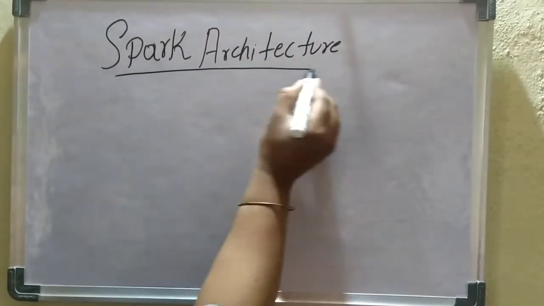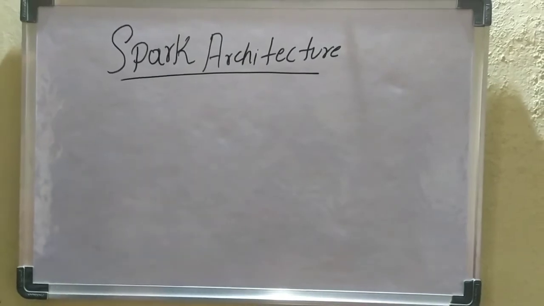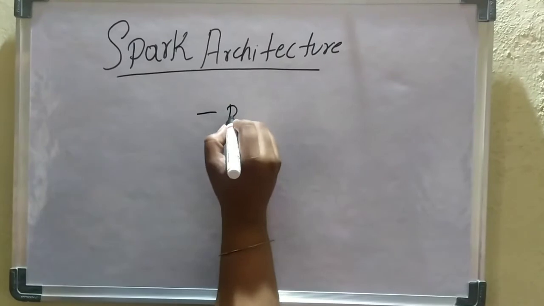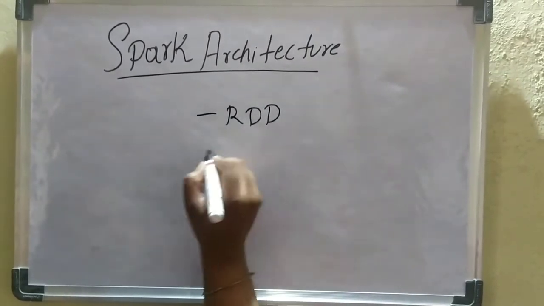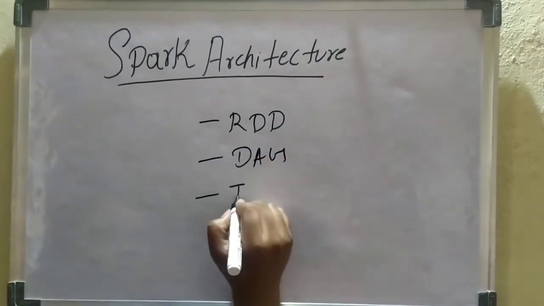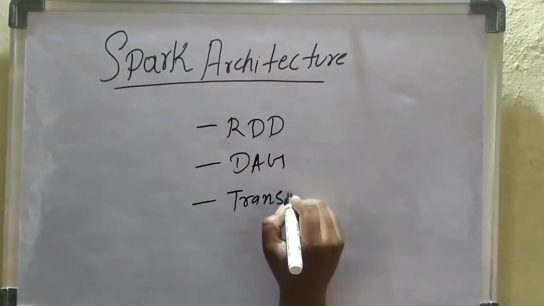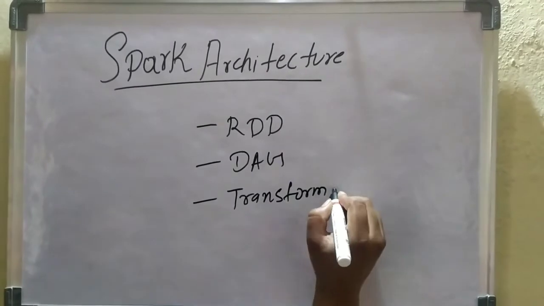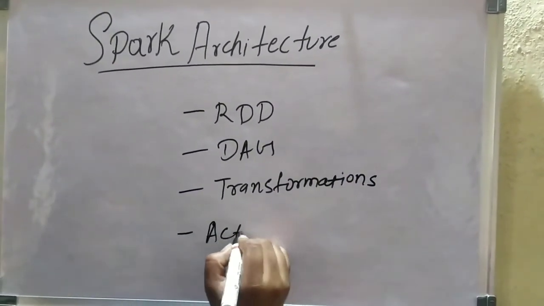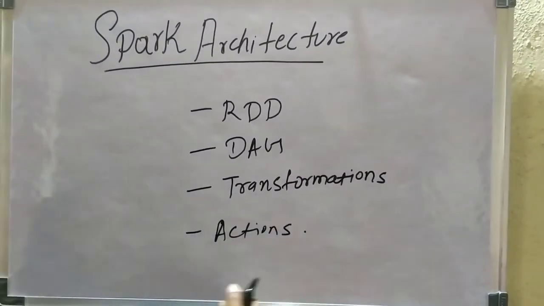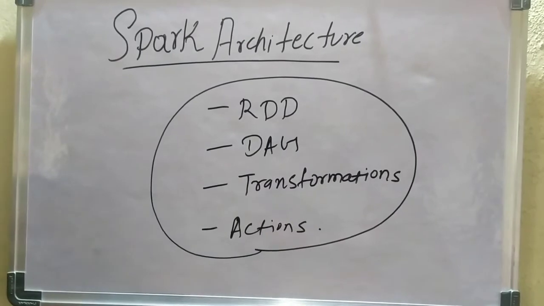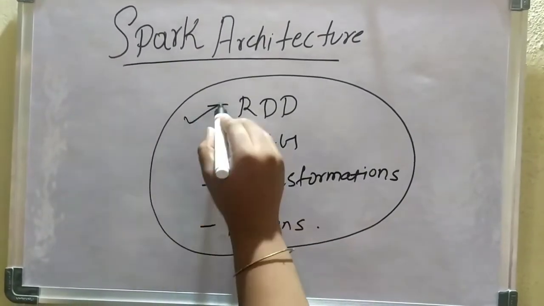So this is the first part of the video where we will be discussing some of the concepts in the Spark architecture. The Spark architecture consists of four things: the RDD, the DAG, and the transformations and actions. RDD is the resilient distributed dataset and DAG is the directed acyclic graph. These are the four things on which the Spark architecture has been built. We will see them in detail in today's video.